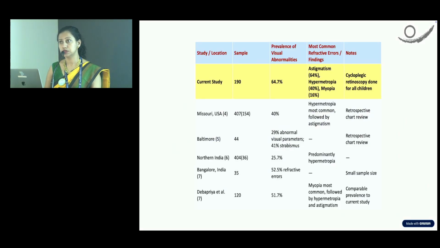This is a comparison with the available literature. It is very evident that our sample size was quite high, 190. Not all the studies focused exclusively on ASD; they were also studying other parameters, but our study mainly focused on children with autism spectrum disorder. Our study included cycloplegic retinoscopy for all the study subjects, whereas it was lacking in the other studies. The difference we found was that astigmatism was the most common refractive error, whereas in most of the other studies hypermetropia was the most common.